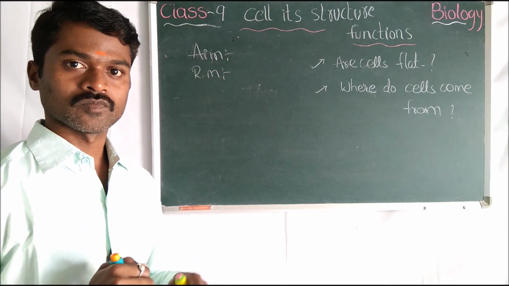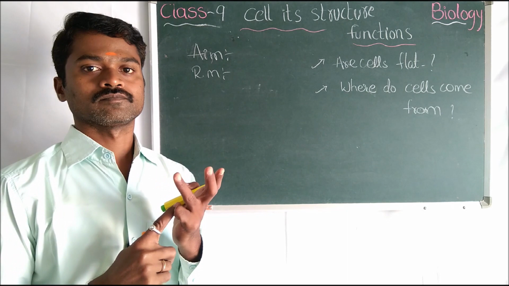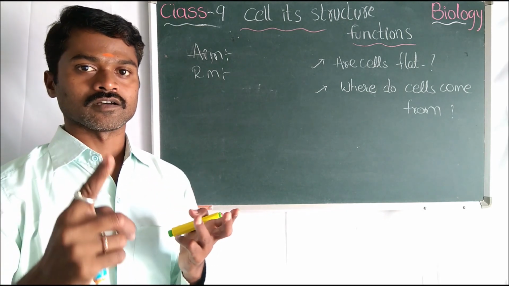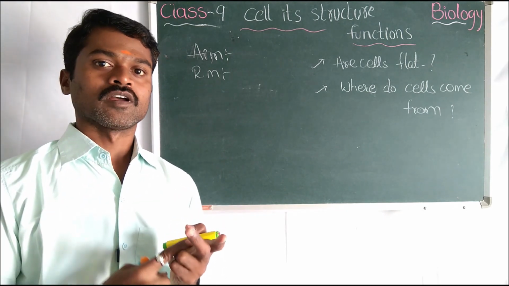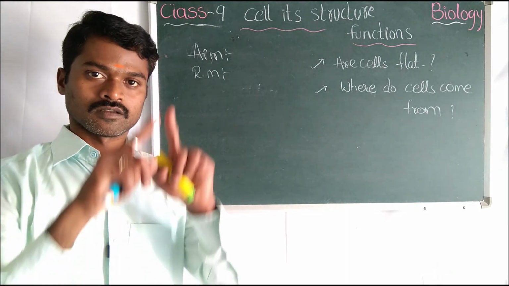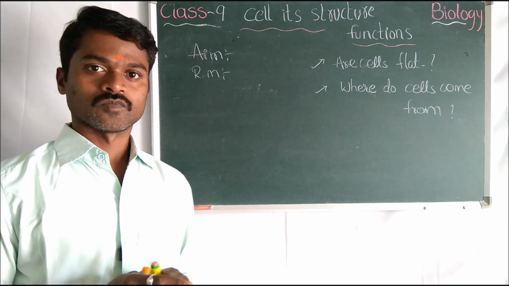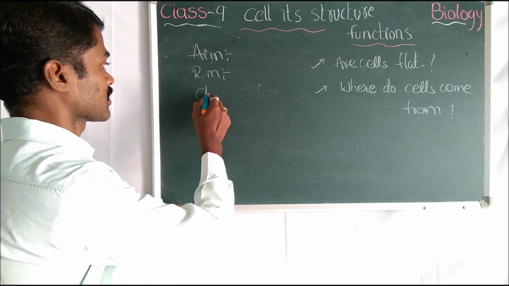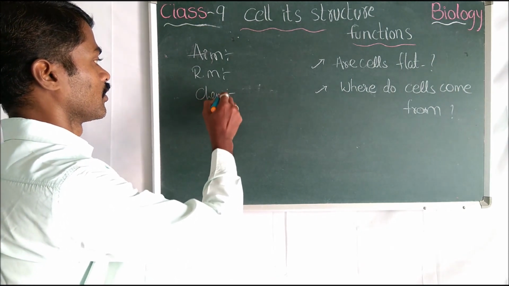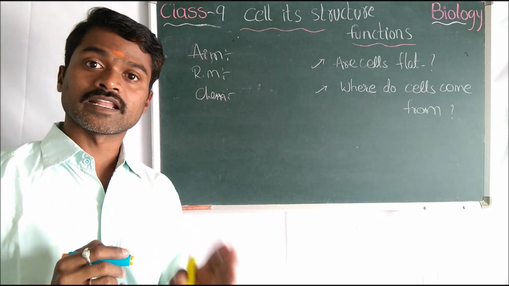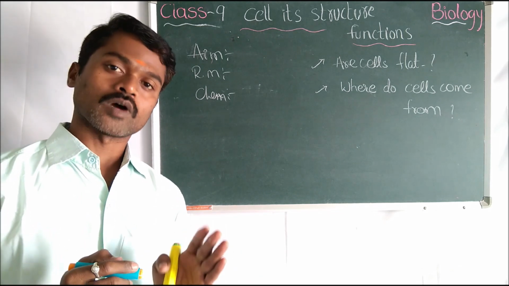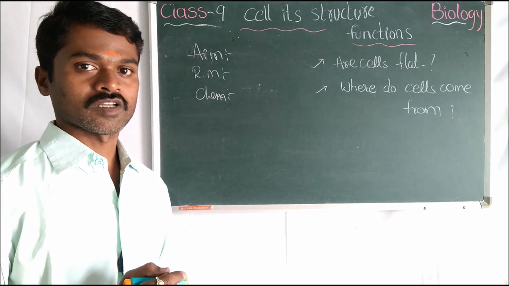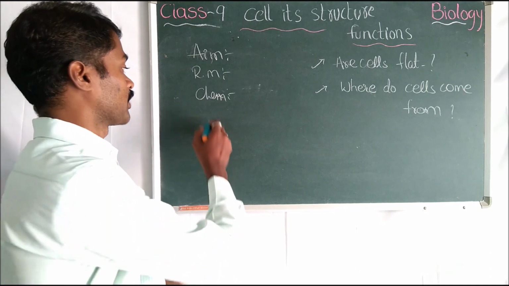Tissue from the cheek cell, slide, cover slip, watch glass, microscope. And next, the chemical: Janus green B and water.